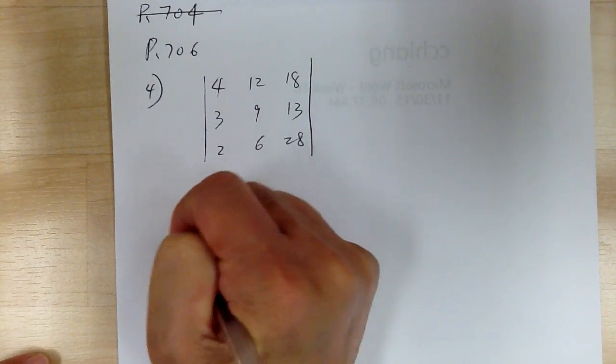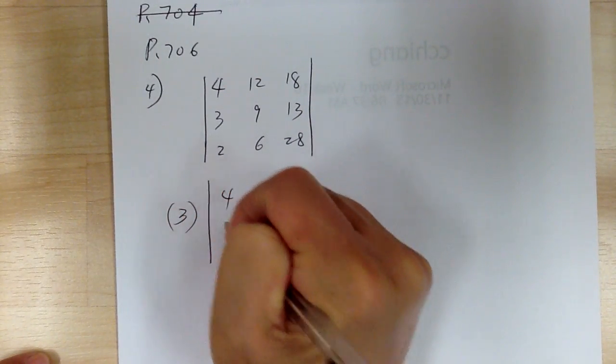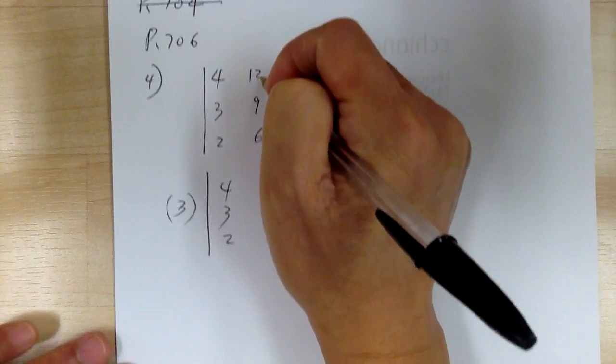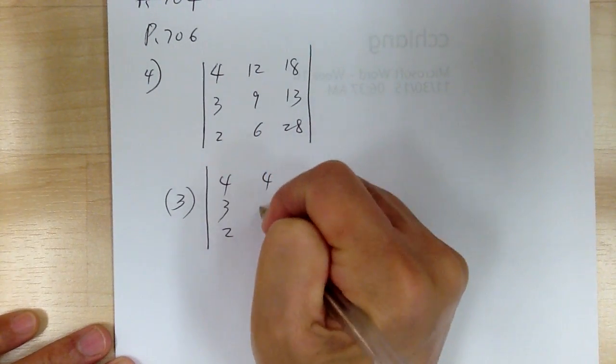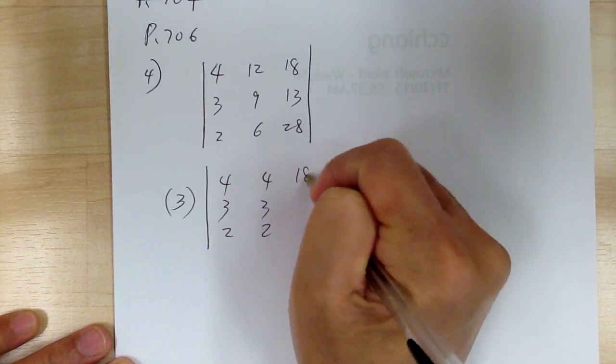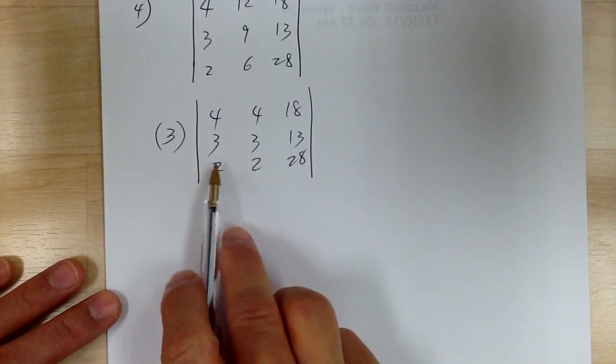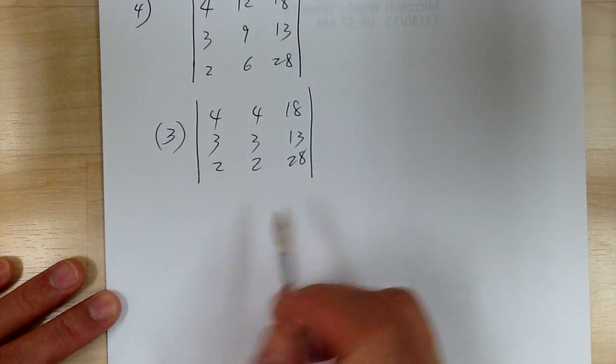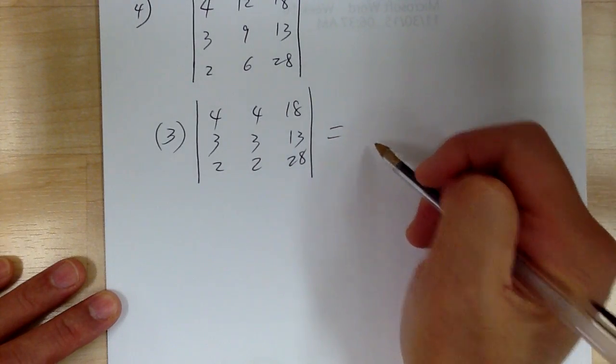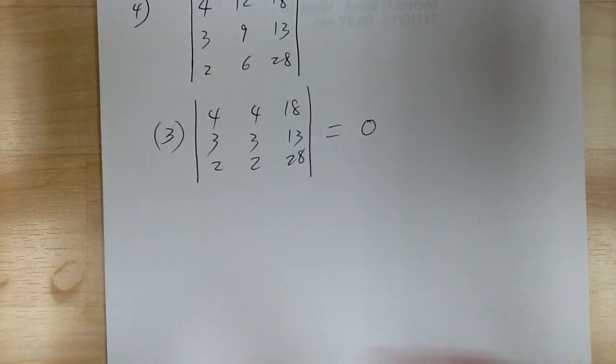So I factor out a 3 from the second column. So factor out a 3, it becomes 4, 3, 2, 18, 13, 28. So based on the property we learned, when you have 2 columns identical, the answer will equal to what? 0, right? So that way you don't have to waste time doing all that. Again, that's the purpose of all these properties.